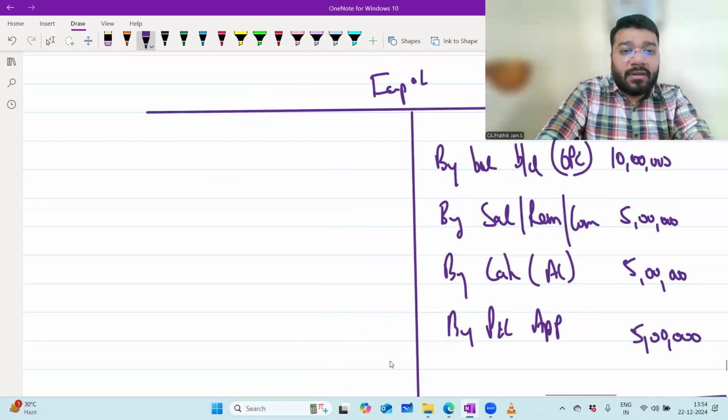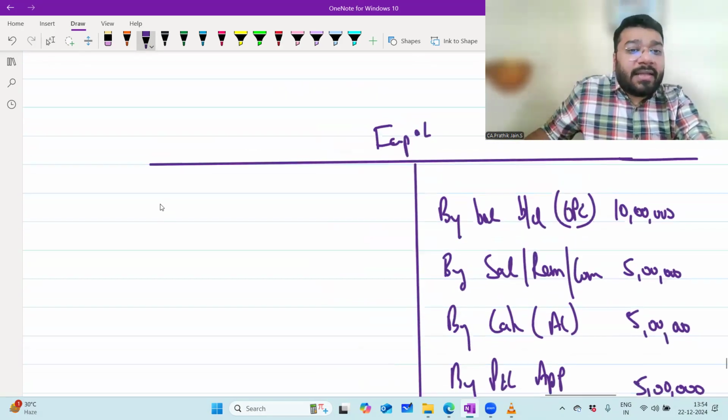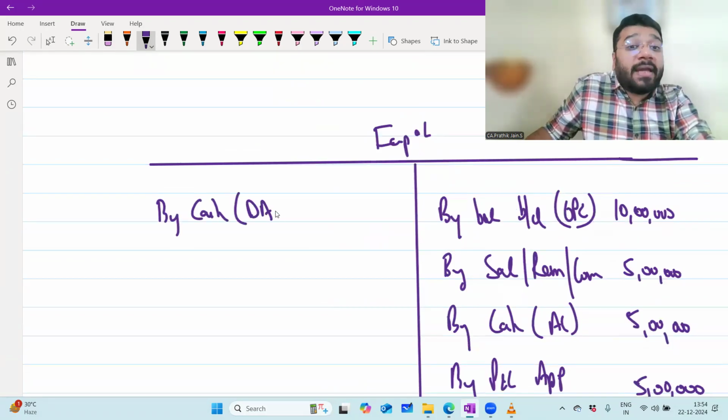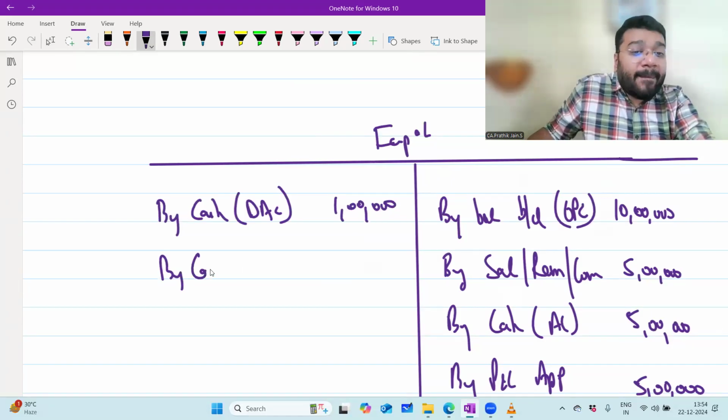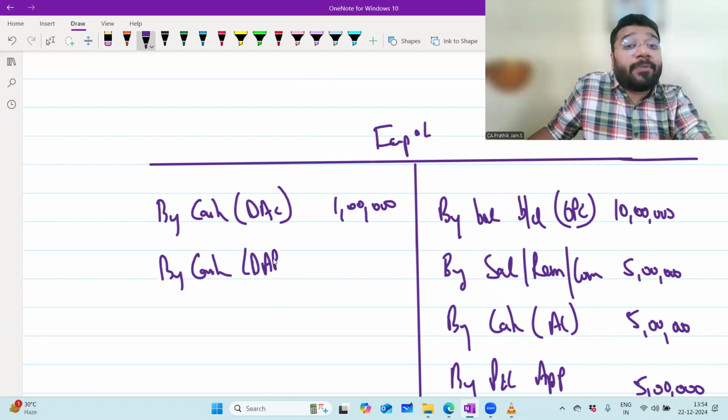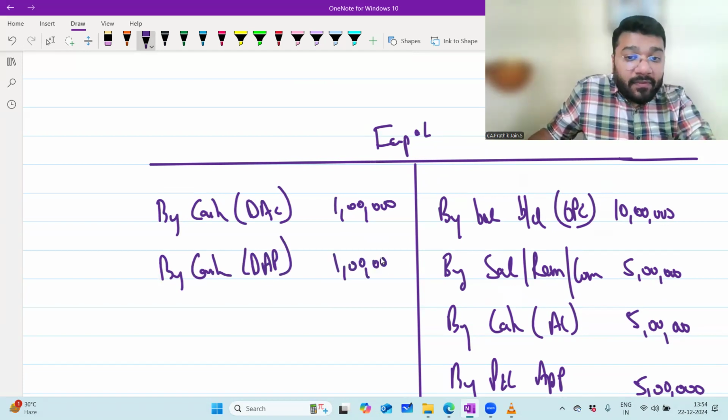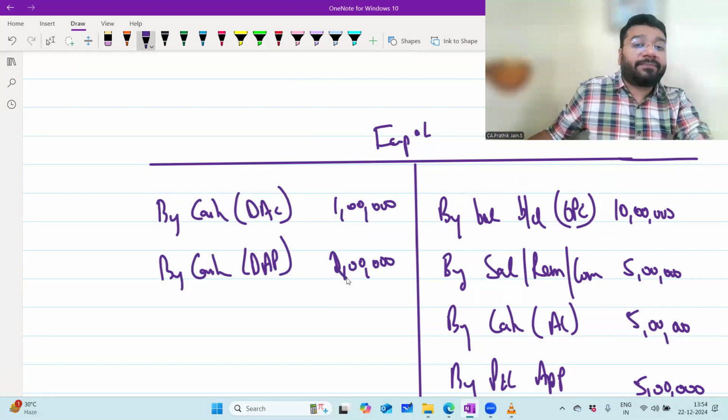Now, in that 25 lakh we have withdrawn by cash, drawing against capital. How much? 1 lakh. Then by cash, drawing against profit, the profit you're withdrawing in advance. Let me make it 2 lakh.